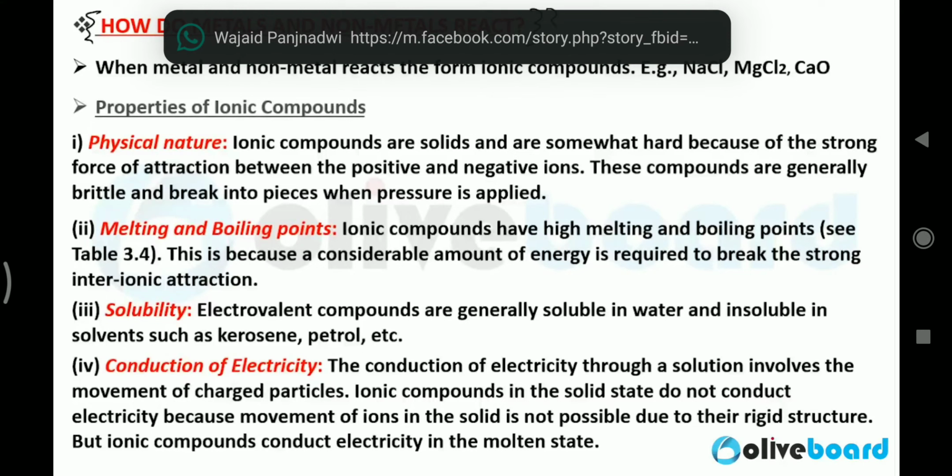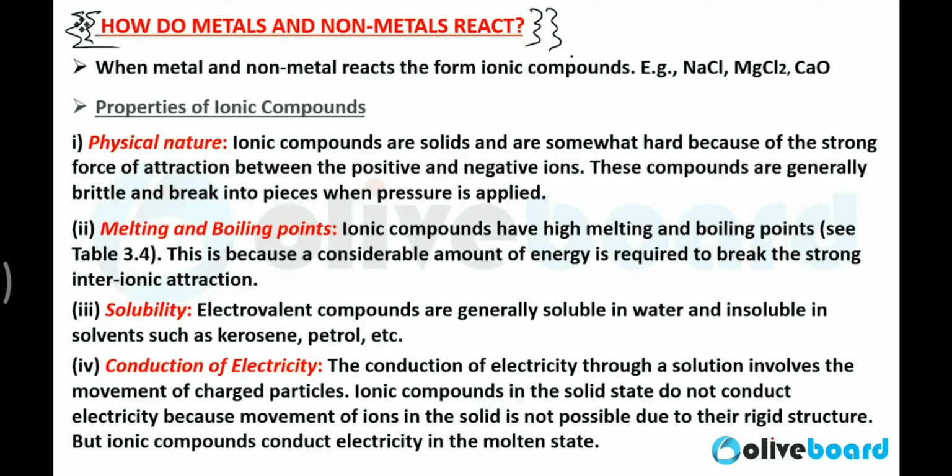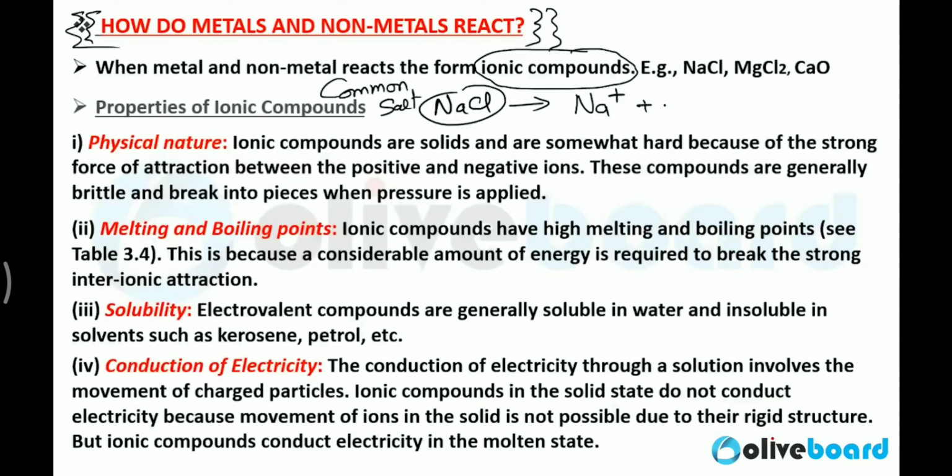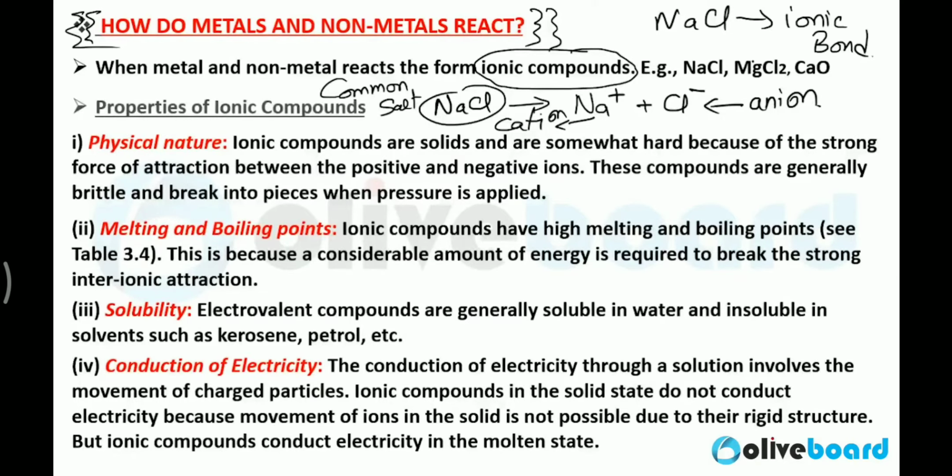Now, this is very, very important: how do metals and non-metals react? Whenever metals and non-metals react, they always form an ionic compound like sodium chloride. This is a salt, a common salt, and it is in the form of ions, Na+ and Cl-. Chloride, Cl-, is an anion, and sodium, Na+, is a cation. So in NaCl the bond present is an ionic bond, not a covalent bond.